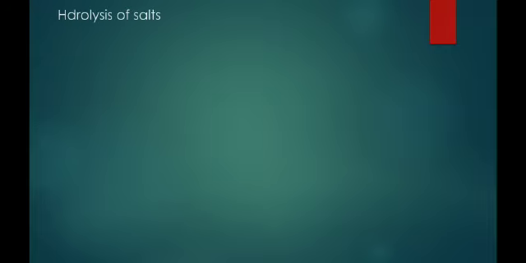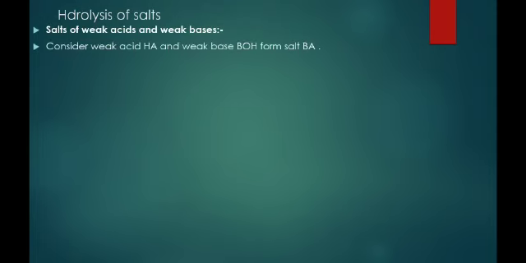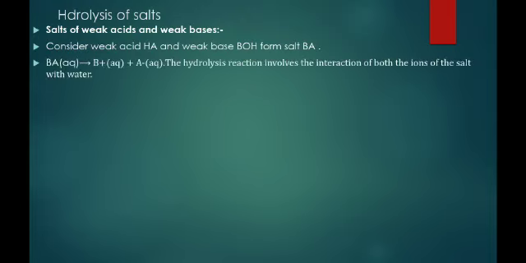So now, in hydrolysis of salt, we discuss the fourth one, salt of weak acid and weak base. In this case, both acid and base are weak. Consider a weak acid like HA and a weak base like BOH forming a salt BA. So BA will dissociate into B+ and A-.